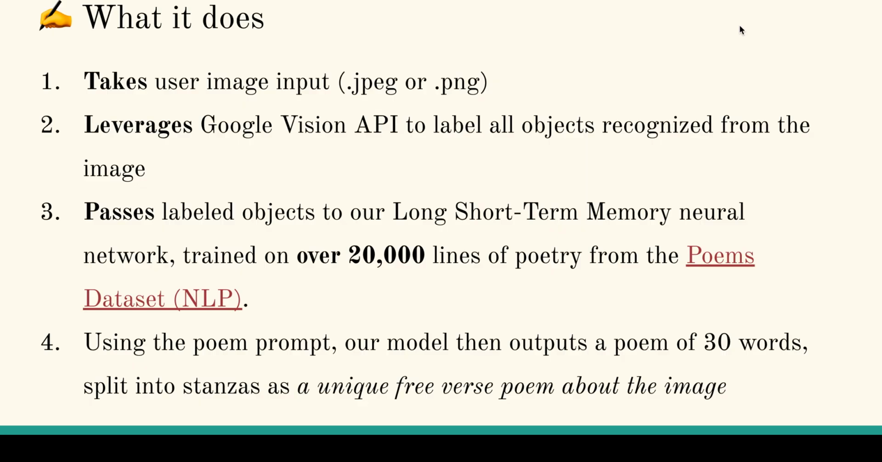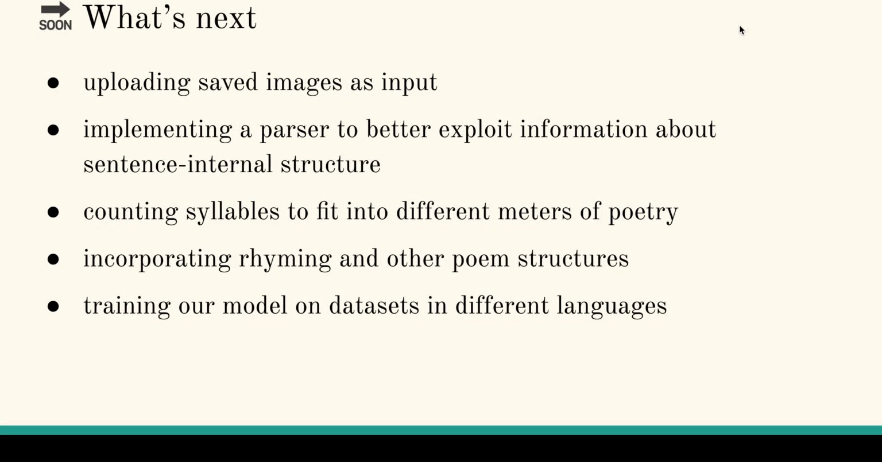Back to the presentation. What's next with MazeSphere is including the option to upload saved images as input from your local machine instead of having to use a URL, implementing a parser to better exploit information about sentence internal structure, counting syllables so that we can fit into different meters and styles of poetry, which also includes the ability to incorporate rhyming, as well as training our models on datasets in different languages so that we can create multilingual or non-English poetry. Thank you for listening, and this is MazeSphere.